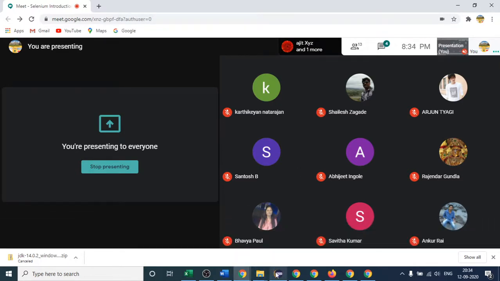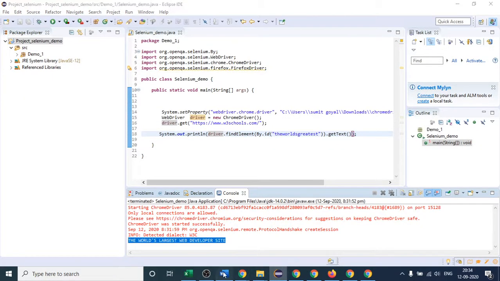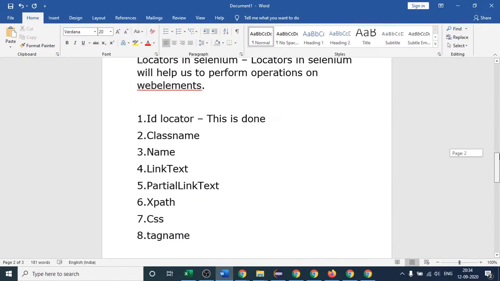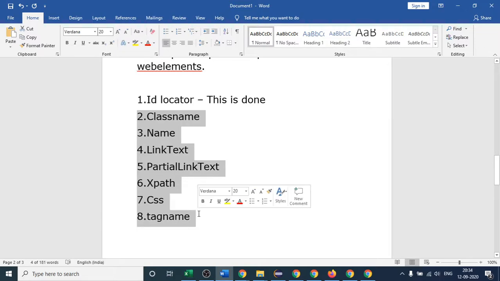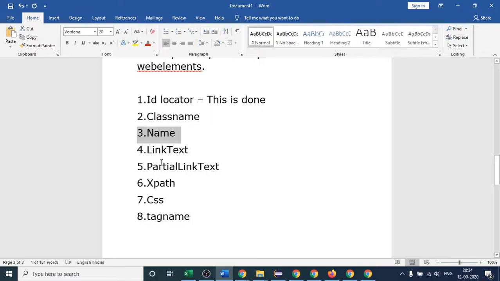What I was saying is that we have some more locators as well. You can see the list. We have discussed this one just now. We have these many locators as well, which we will discuss in our upcoming sessions. I think this is more than sufficient for today's class, because if I discuss this, then I will not be able to cover it in the limited time. So we will see all these locators in the coming lectures.